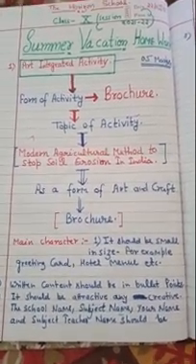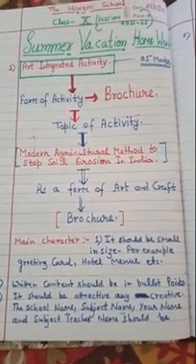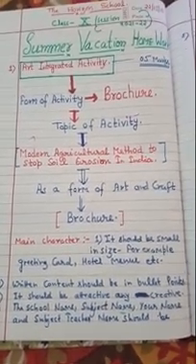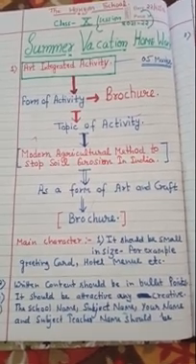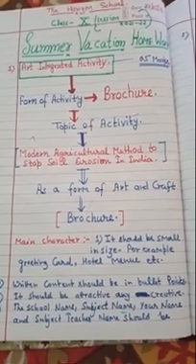If the school reopens, definitely you will submit to me. If the school does not reopen, then you have to prepare a PDF of your summer vacation social science art integrated activity and project work.